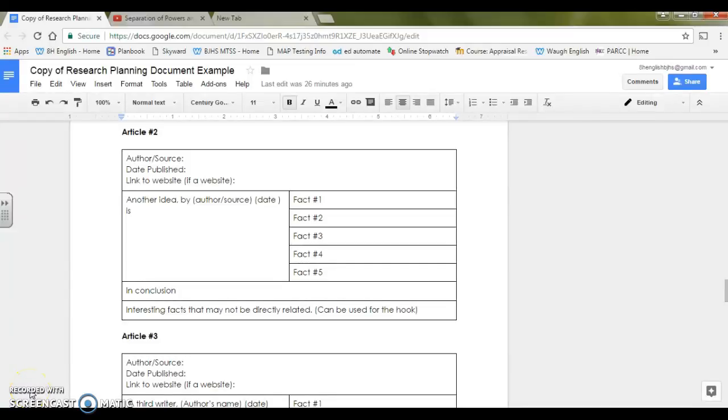Hello again. So one of your sources that you use for this paper can be a video. I do stress that one of them can be. How can you log that? Well, let's see how you can do that. I'm going to pull up the research planning document, and I'm going to pull up Article 2.